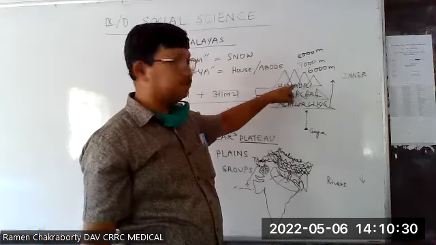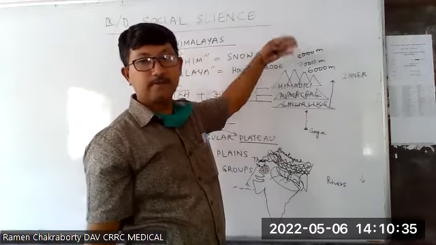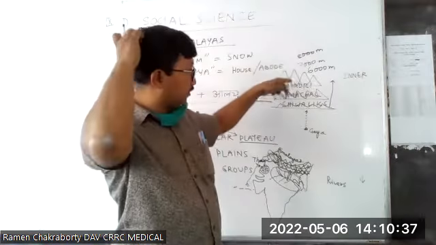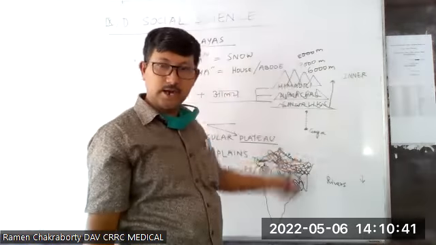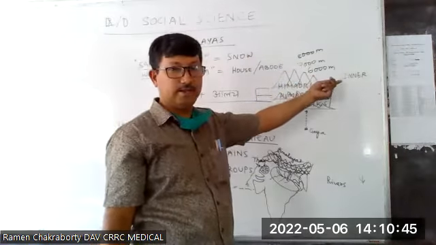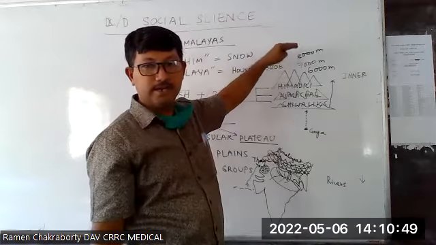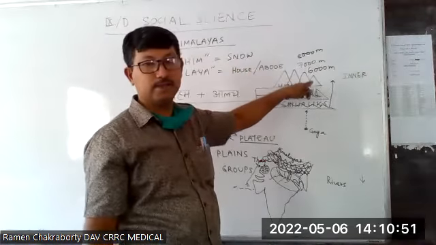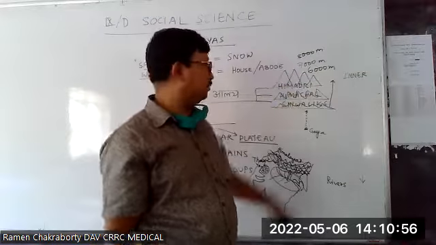On the other side, if we go further to China and Tibet, the mountains gradually decrease in height. So this is the highest among the mountain ranges. From the opposite side also, they have smaller hills, then medium height hills, and then the highest of that. So it is known as Inner Himalaya.